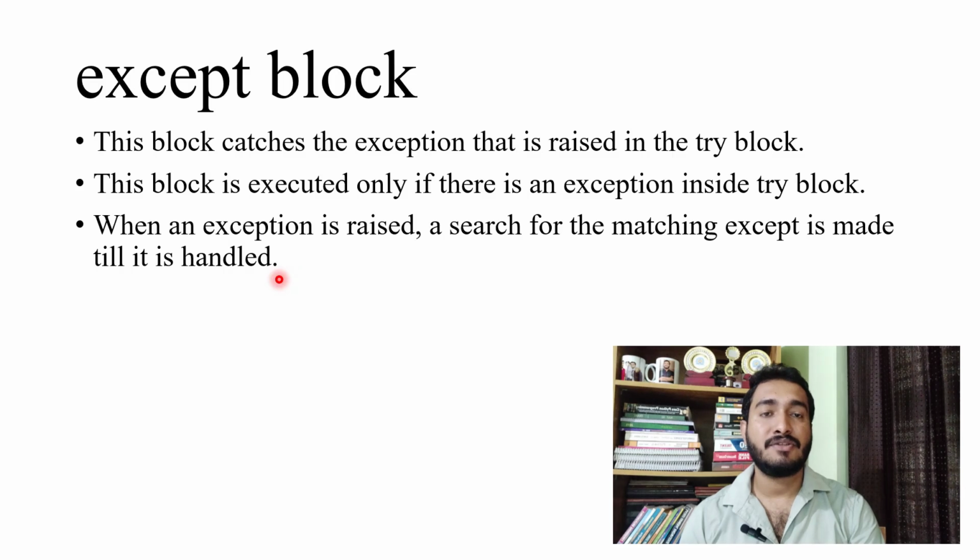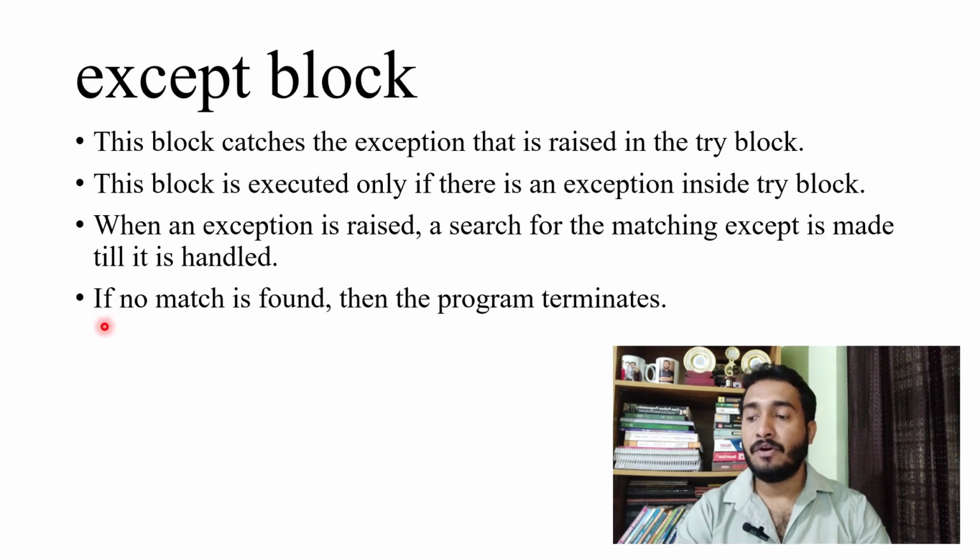If a zero division error is thrown, it will search for a zero division error except block. If no match is found, then the program terminates. If you have not written the code to handle the exception, the program terminates abnormally.